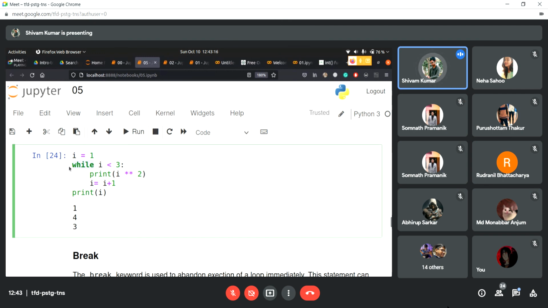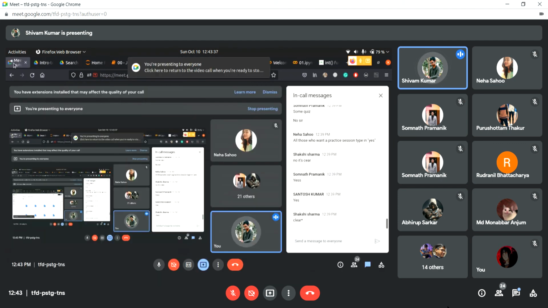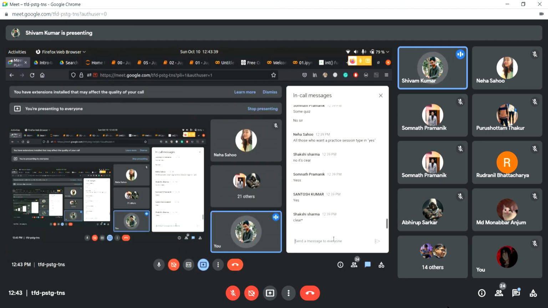I told you to think of this as an if statement. So if I is less than 3, that is false. So it doesn't execute these statements. It just comes out and it prints I. So the current value of I was 3. So that's how while loop works, right? So I hope you understand while loop. If you're clear with the while loop, please let me know.